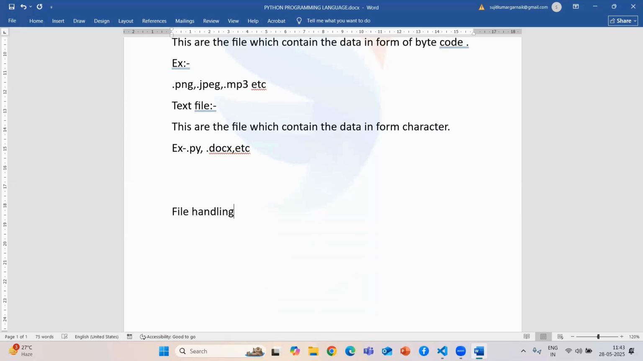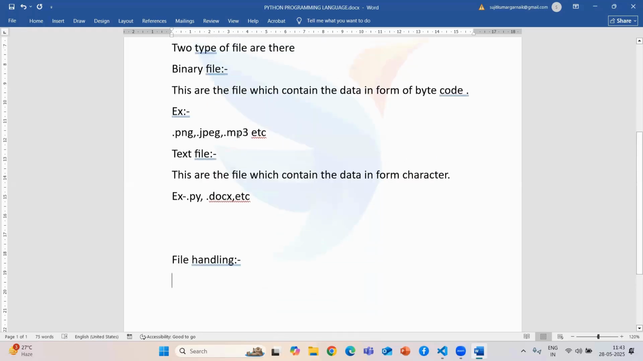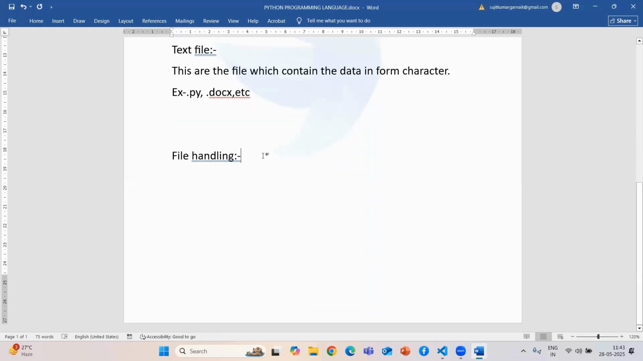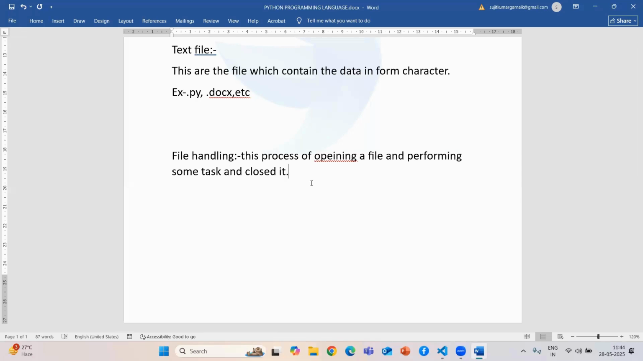Now we are going to understand what file handling is. After understanding what a file is, now we need to know how to handle a file, that is, a text file and a binary file. File handling is the process of opening a file, performing some tasks, and closing it. If you are creating a file or using an existing file, you need to open it, perform some tasks, and close it. This is called file handling.